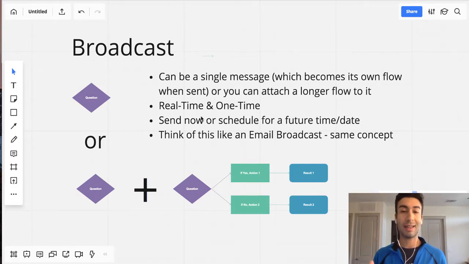And you can think of broadcasts like an email broadcast, because it's exactly the same concept. For those of you who have used an email marketing tool like ActiveCampaign, MailChimp, GetResponse, any of those, you have the option to send out a real-time email blast to everyone on your list, or you can schedule a broadcast to be sent at a later time and date to your list.